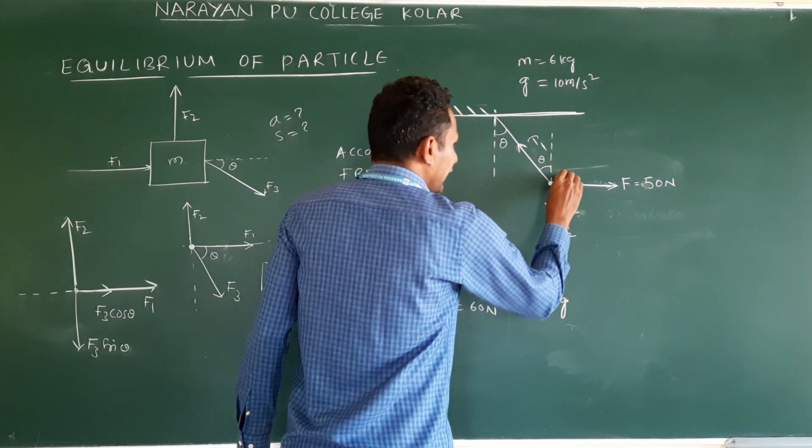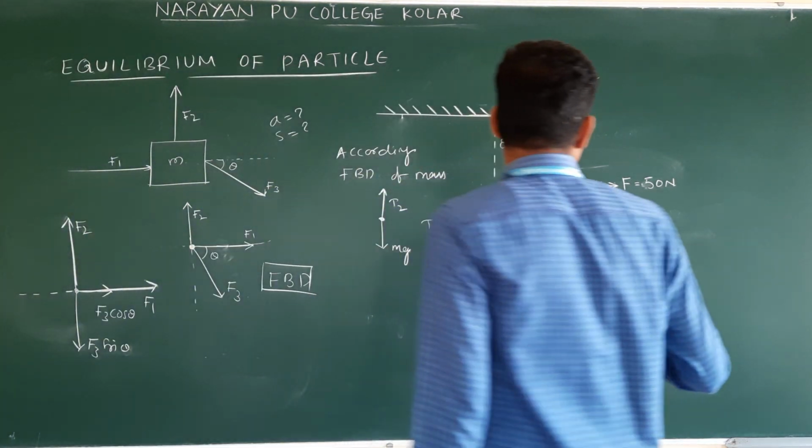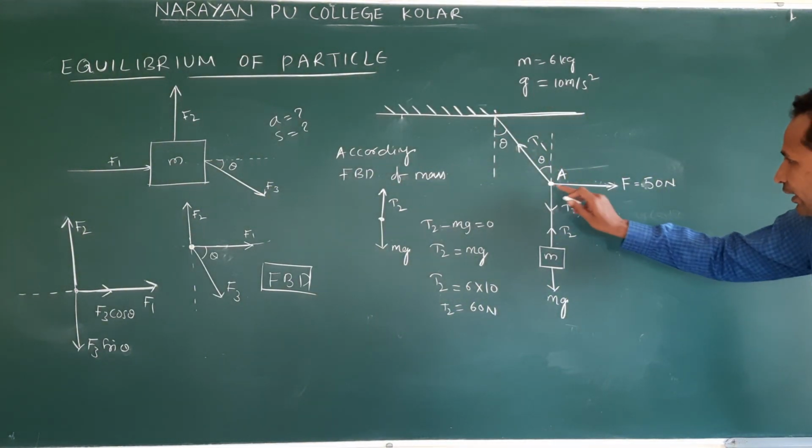Next, I am taking a free body, let us say point A. Point A free body diagram. See here I am doing the free body diagram for point A.